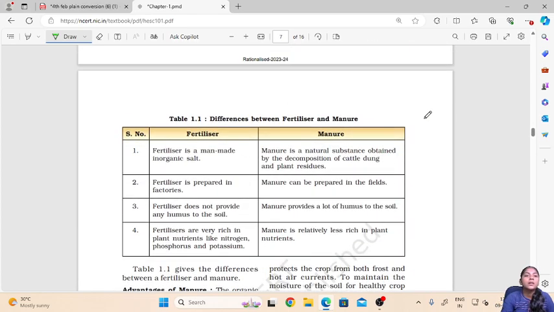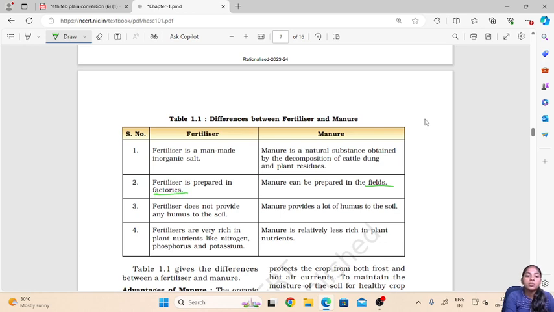Now let us see the difference between fertilizers and manure. Fertilizer is a man-made inorganic salt. As we have already read, fertilizers are made in factories, so they are man-made inorganic salts, whereas manure is a natural substance obtained by decomposition of cattle dung and plant residues or plant and animal residue. Fertilizer is prepared in factories, whereas manure is prepared in fields.